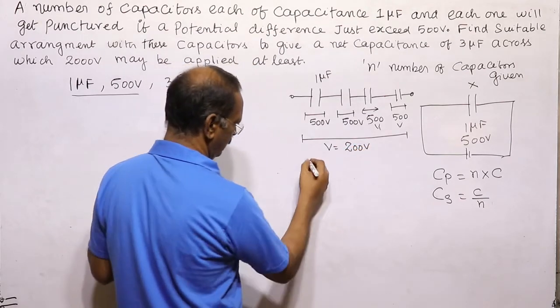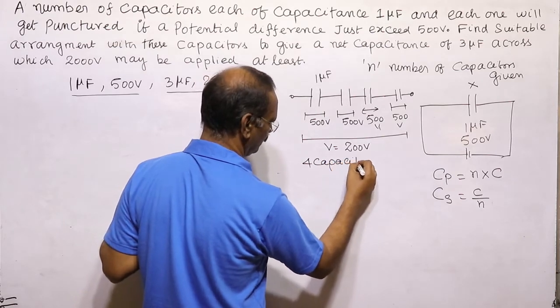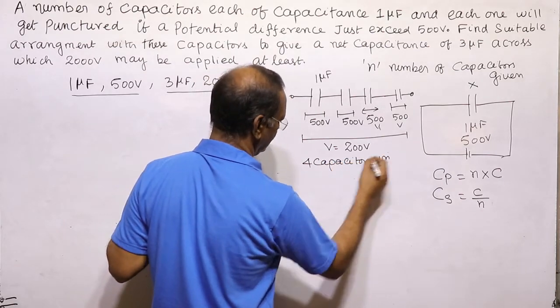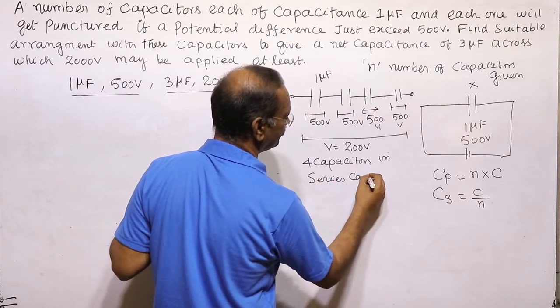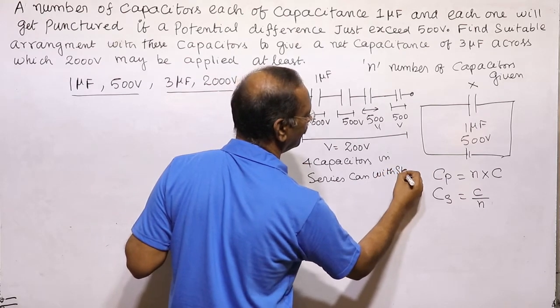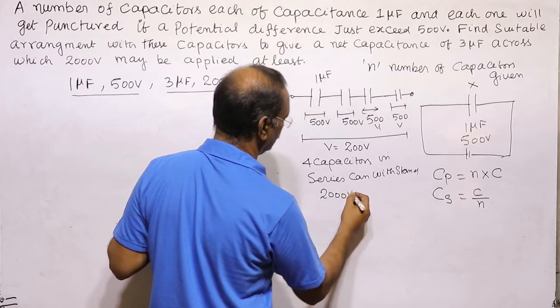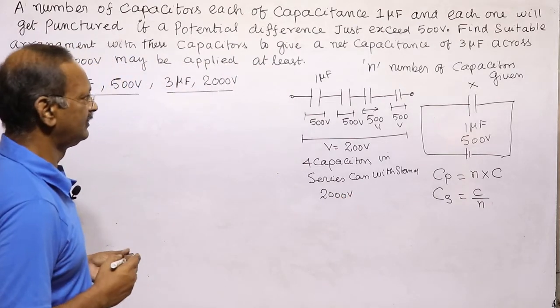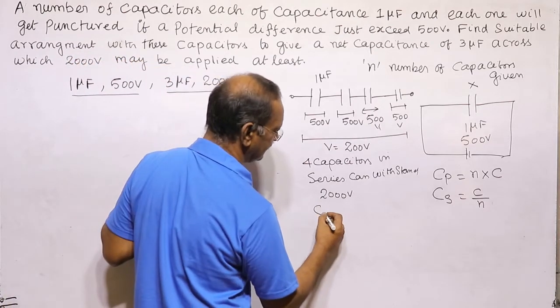It means 4 capacitors in series can withstand 2000 volt. So first, 2000 volt we can get, but what is the net capacitance?